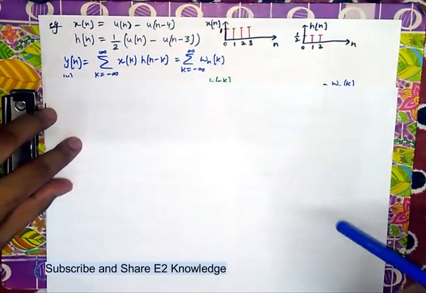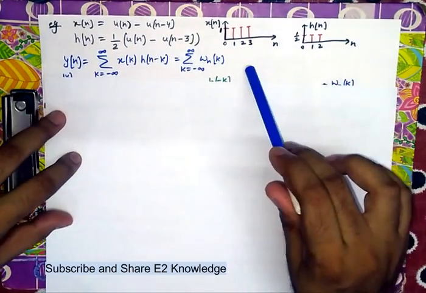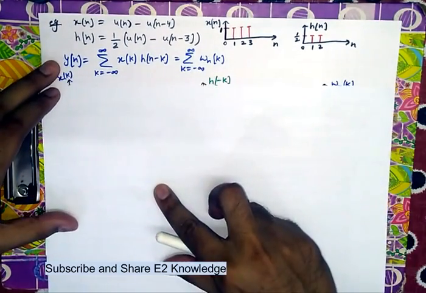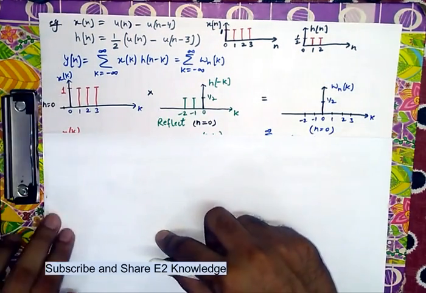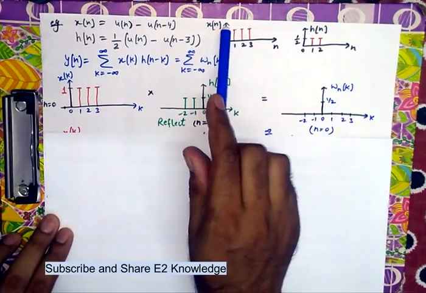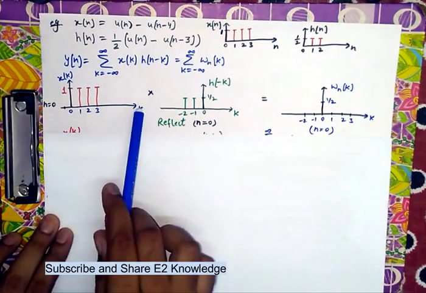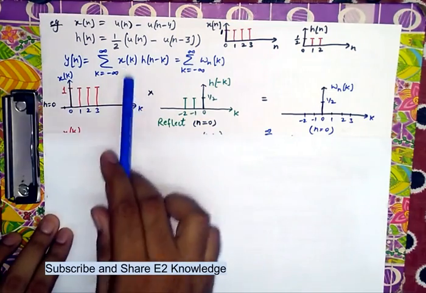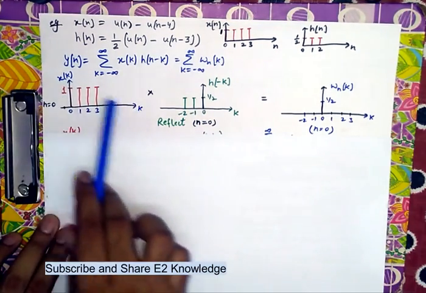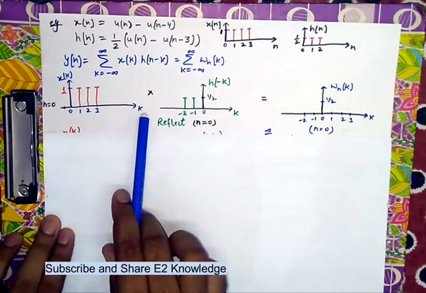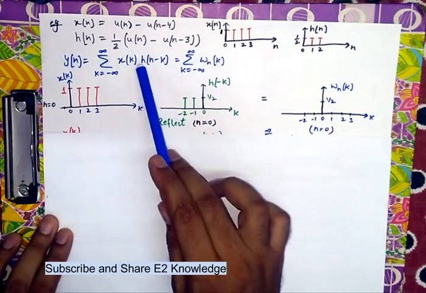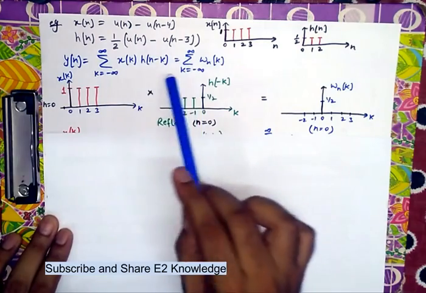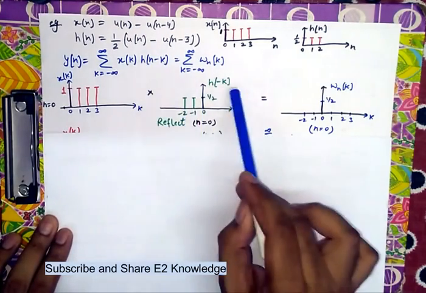This is the formula of convolution again. We are reminding x(k), h(n minus k), and w(n,k). So the first step is to plot x(n) in terms of x(k). That is nothing but n is replaced by k, because we have to plot x(k). Plot the same function in k, where k is here and x(k) is here, and n equal to 0 means k is 1. The second function should be h(n minus k), and when n equal to 0, it becomes h(minus k).